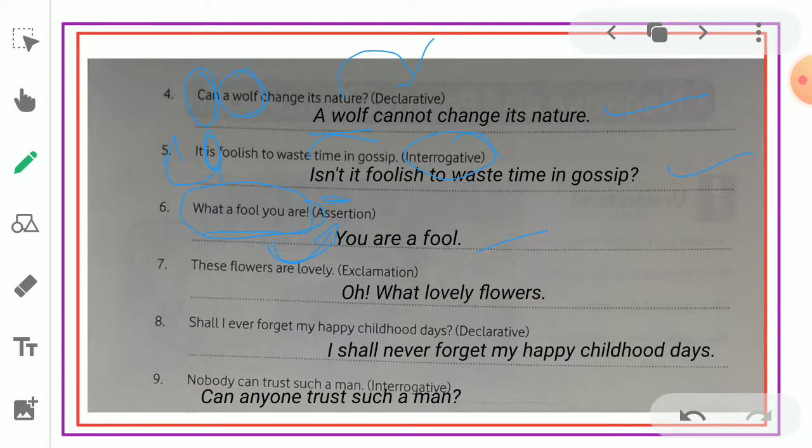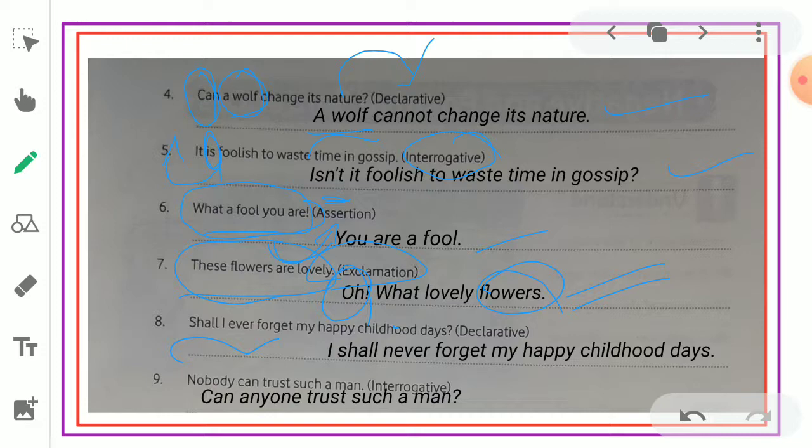Next, these flowers are lovely. So which are lovely? These flowers. We can say it in exclamation by using oh, what a lovely. We cannot write a. Why? Because flowers is in plural form. That's why we have to write oh, what lovely flowers. Got it.